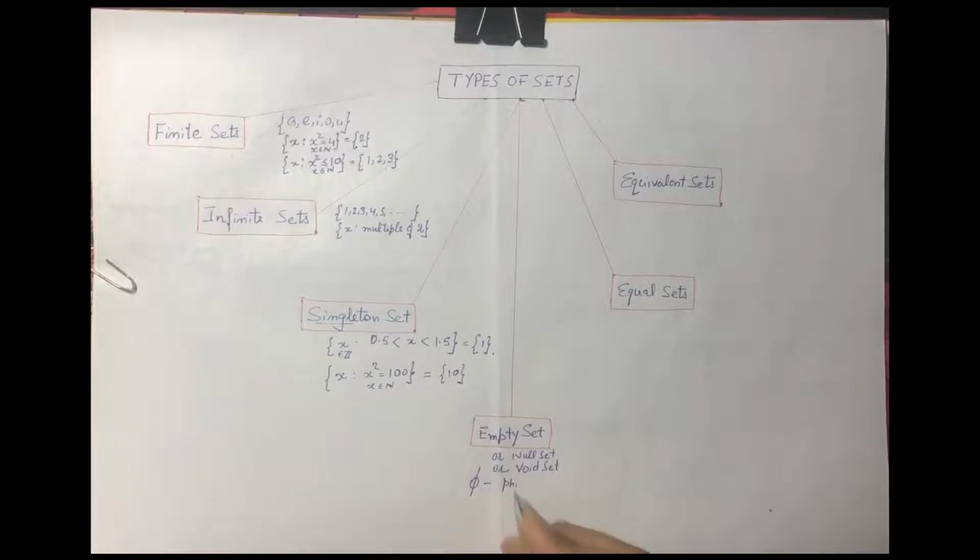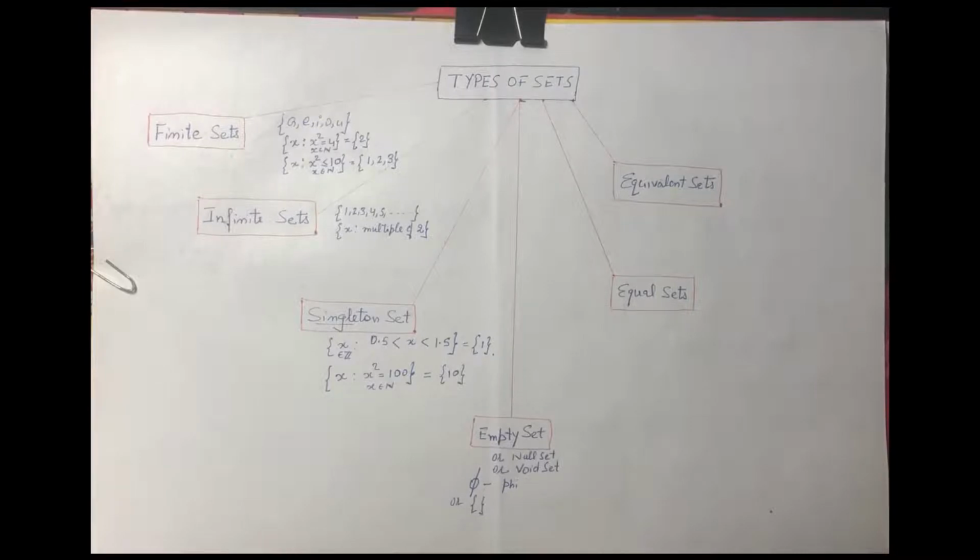In set theory, whenever we encounter this, that means empty set. Or another way to express an empty set is empty braces without any element. So this also represents an empty set.